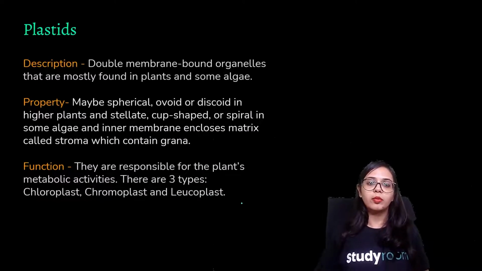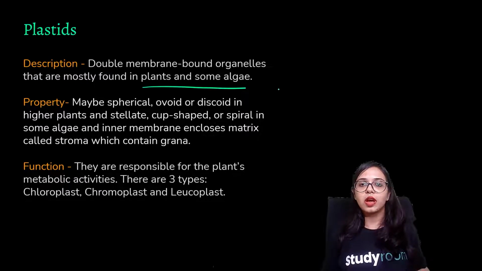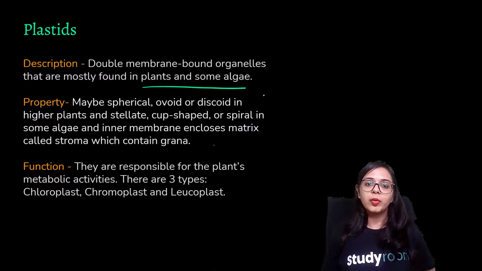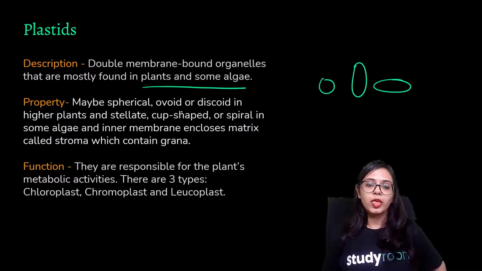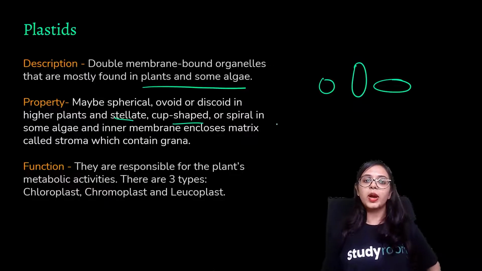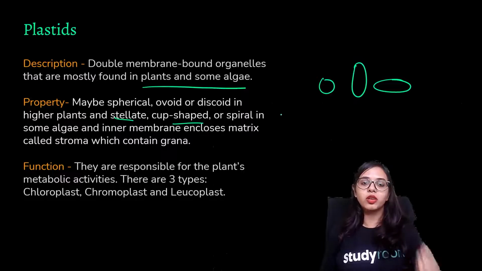Plastids are double membrane bound organelles that are mostly found in plants and some algae, since algae also have distinct color. They may be spherical, ovoid, or discoid in shape in higher plants, and they may be stellate, cup shaped, or even spiral in some algae. So it depends on which organism you're talking about.